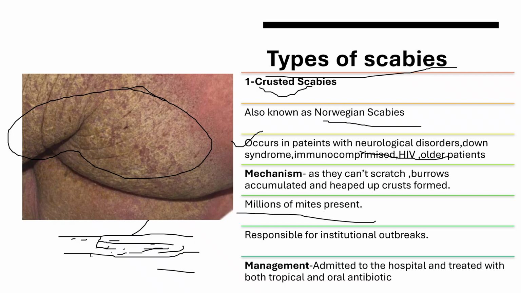So it's basically millions and millions of mites out there, and it's responsible for institutional outbreaks and the management. Of course, I am not dealing with the management of general scabies, but I find it important to write down the management of crusted scabies right here at the end, because these patients need to be admitted to the hospital and treated with both topical and oral medication. It is extensive management that we need to do.